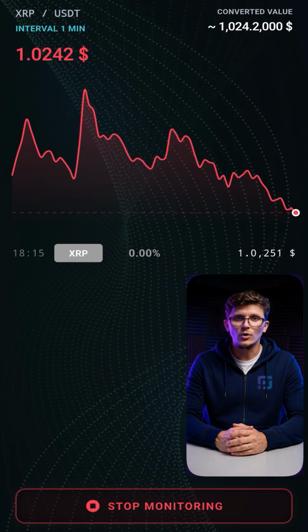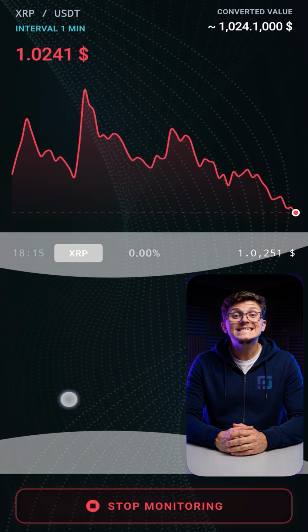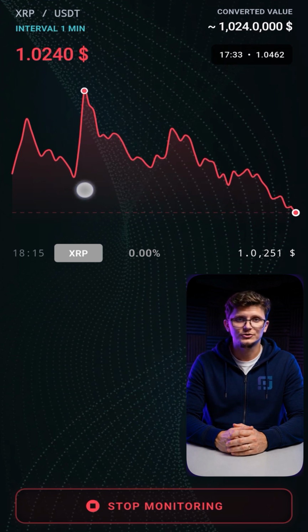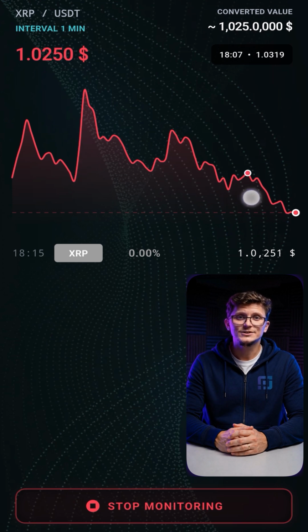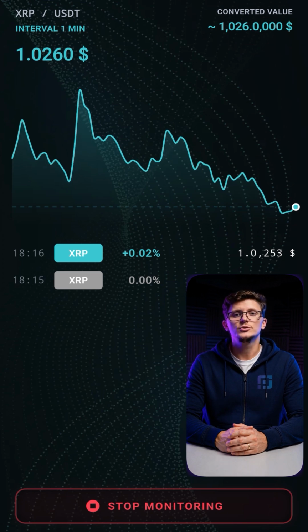Here you'll have a dashboard showing the date, the price, and the exact value at each announcement, so you can easily keep track of everything. You can also choose to see a small price history graph. So if you want to see how the price has moved, you can do that as well. Okay. Once you've started it, just put your phone in your pocket and listen to it as the market moves. XRP is at 1.0253. Now, let me show you the settings.